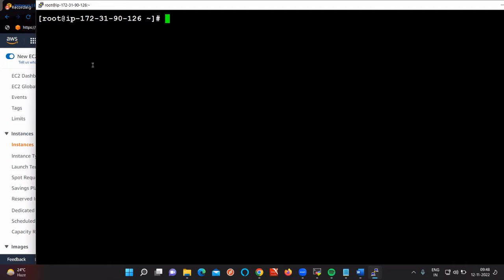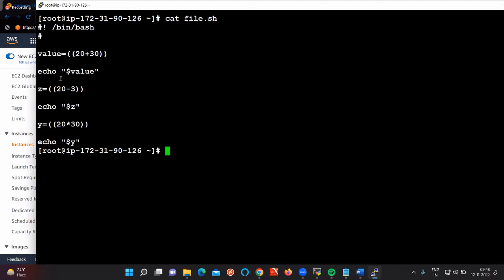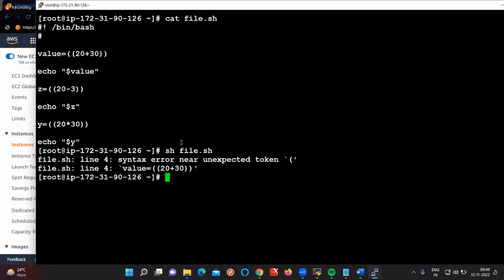Now execute this one. Cat file.sh. First value is going to be your 50. Second value is 17. Third value, sh file.sh. What is it telling? Syntax error. So where did we get the syntax error? It is telling unexpected token, but where? Value is equal to 20 plus 30 is correct only, no? z is equal to 20 minus 3.